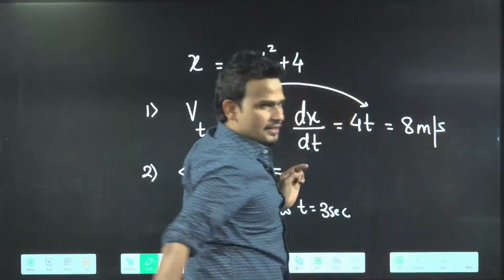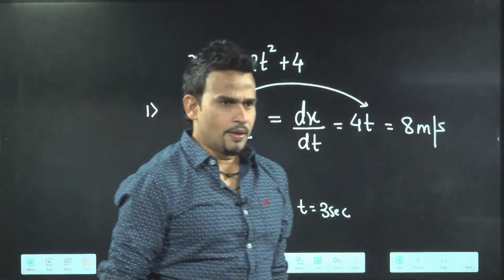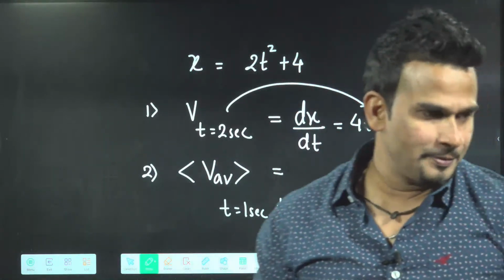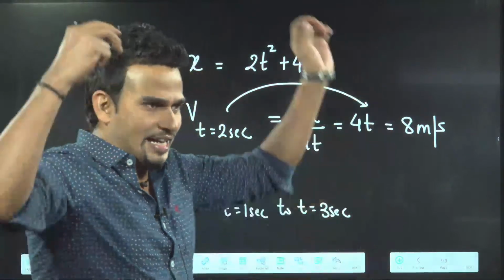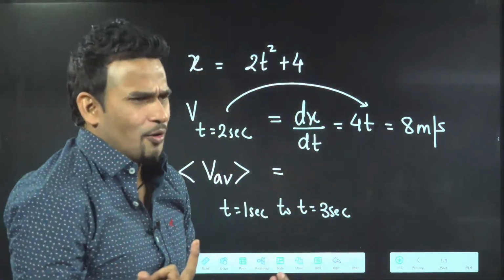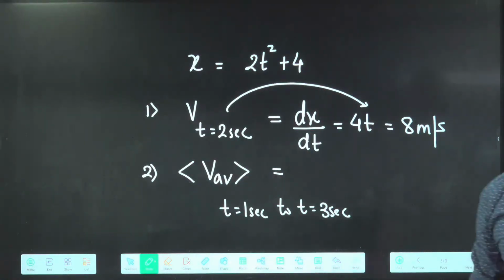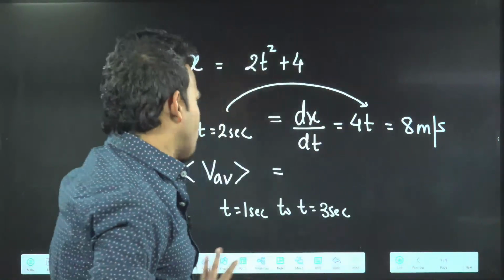This is instantaneous. I am interested in average. Sunita has said the average. Maiti says both will be 8. Maybe there is a chance, both can be 8. No problem, the process you have to follow.